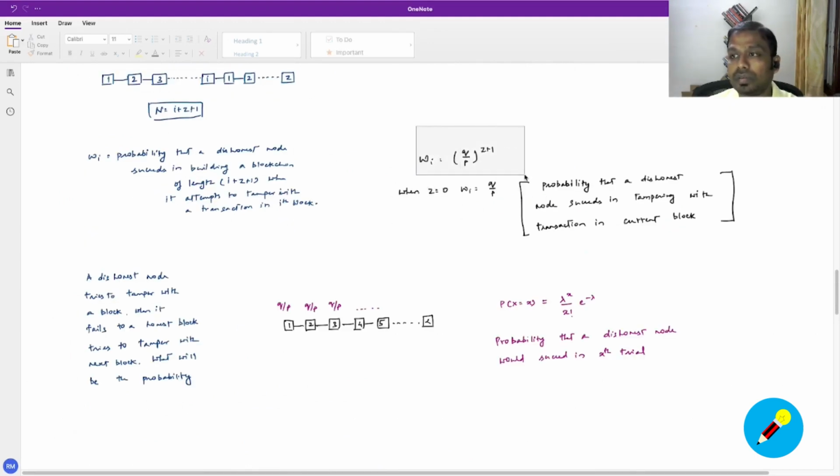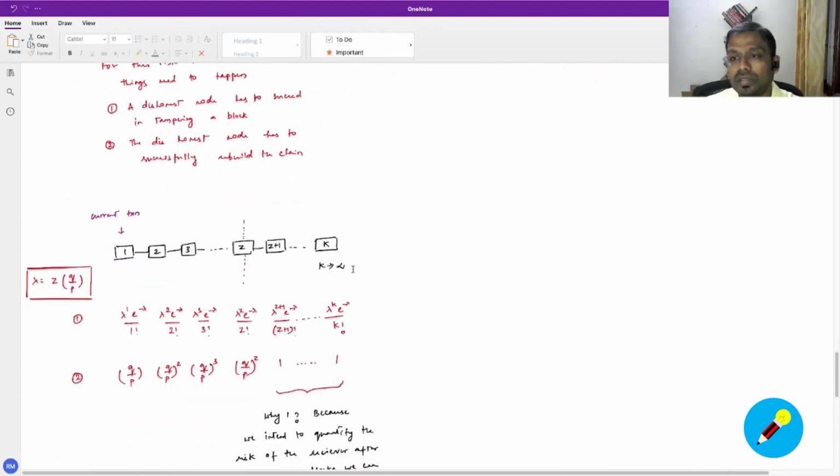The probability of a node succeeding in reverting a transaction that is Z nodes deep is given by this formula, right? So that's what we have given till Z. When the dishonest node has managed to tamper with it only in the Zth trial, it has to go Z nodes deep to make that transaction deep, because the transaction is still here. So the probability is going to be this one.